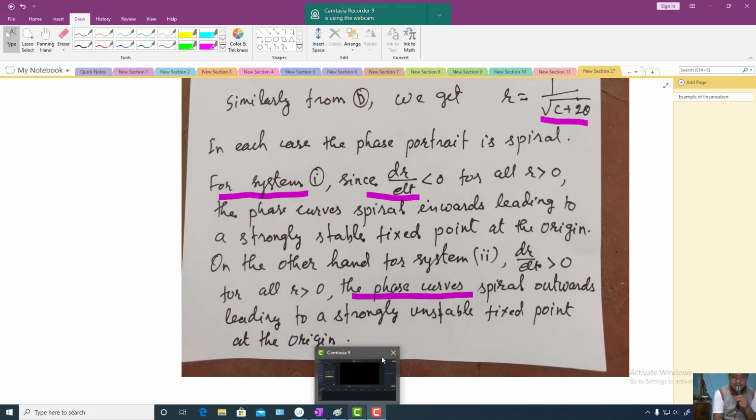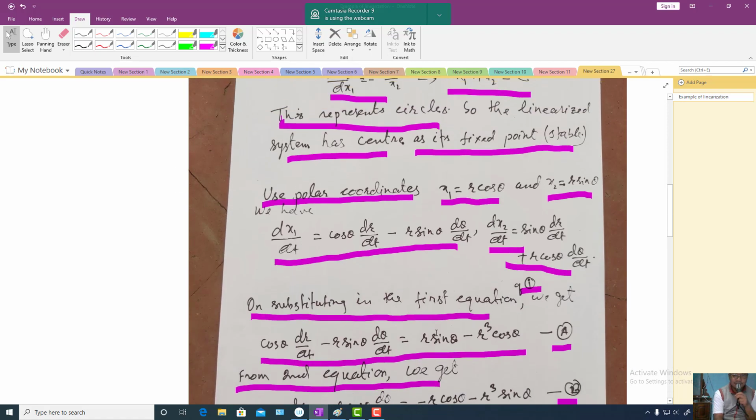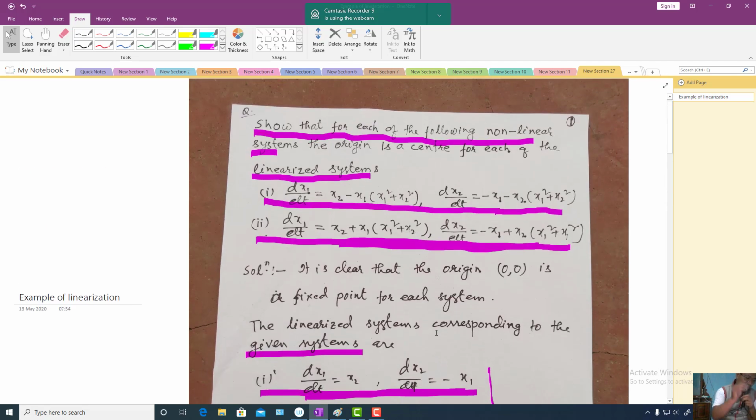My dear students, today let us talk about some more examples, a very important example of linearization. Here we are going to consider two nonlinear systems whose linearized systems are equal, and whose linearized system has a center as a fixed point, which is a stable fixed point. But the nonlinear parts differ: one is spiraling inward, another one is spiraling out.